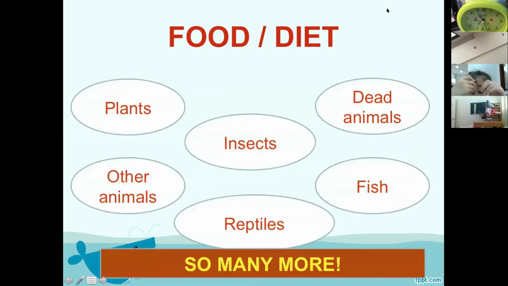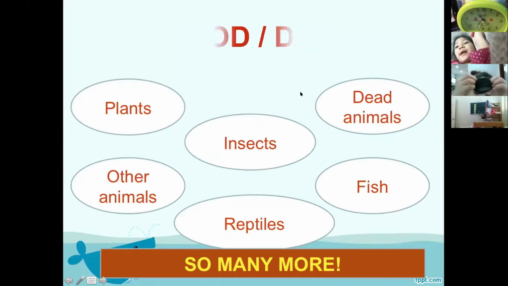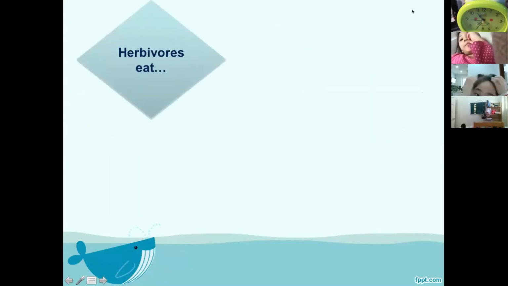Okay, so like you guys said, plants, insects, dead animals, fish, reptiles, other animals, so many more. Great job. All right, can someone raise their hand and tell me, what do herbivores eat? Let's have Bo. What do herbivores eat? I don't know. That's okay. Can someone help?